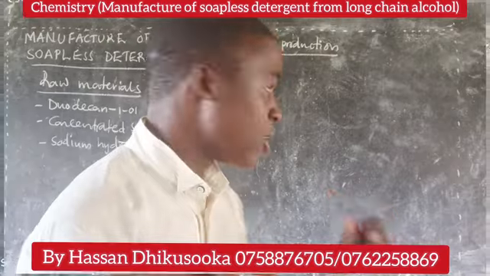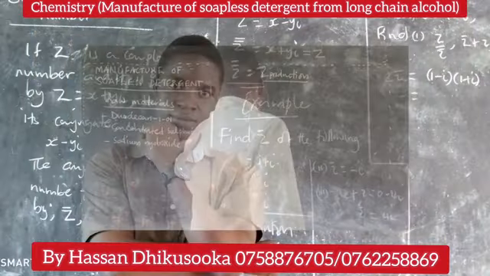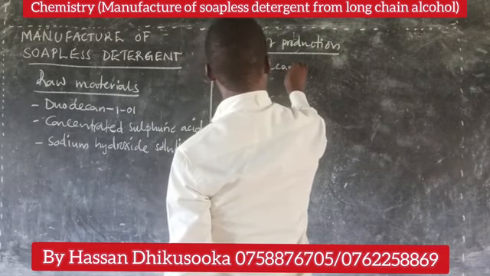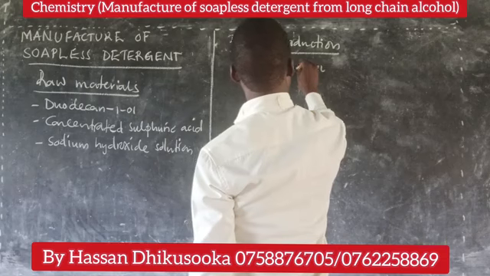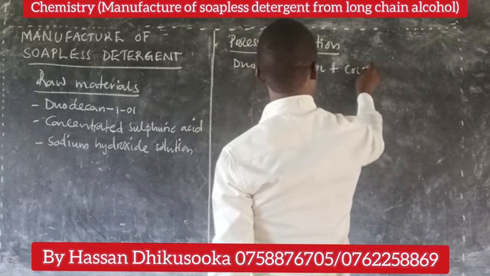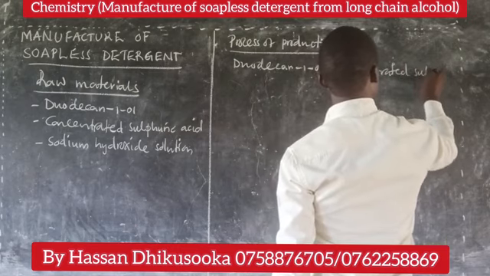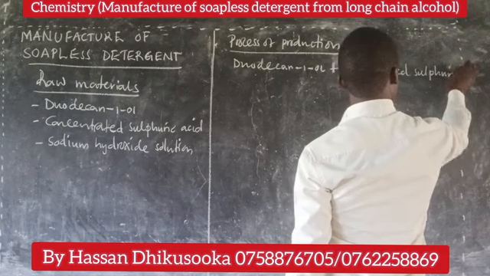In this case, we shall begin with reacting decan-1-ol with concentrated sulfuric acid.